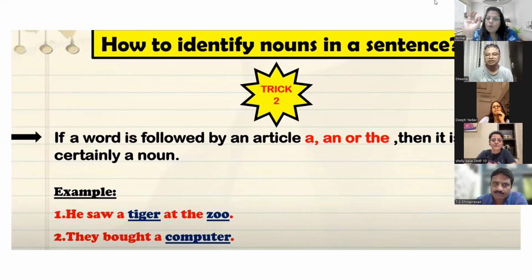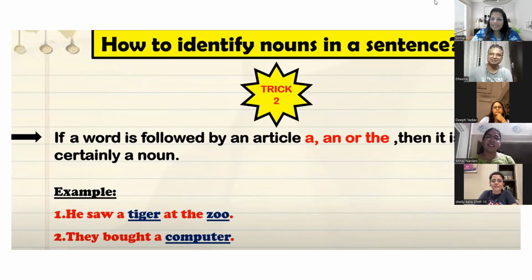Okay. Now, if you apply this trick, according to this trick, what should be the noun in this case? Big and bag. But big is an adjective. So guys, please write down. This is not written in this PPT, but suddenly it came into my mind. If two words are coming, please write down. This is very important, guys.